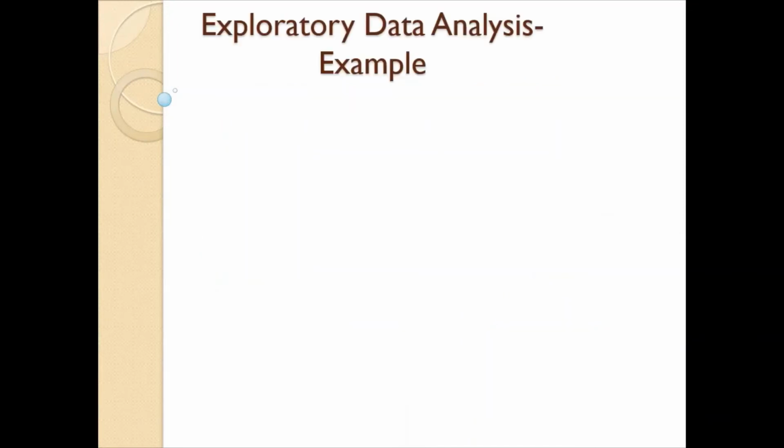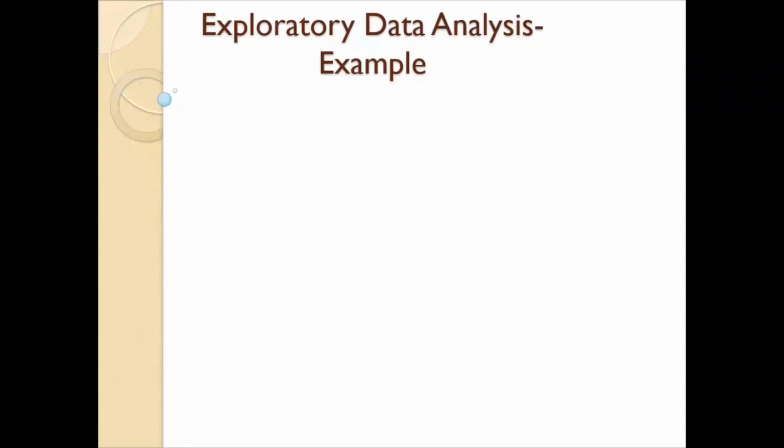Now we know understanding data is important. In exploratory data analysis, we generally draw graphs and charts and try to understand the characteristics of the data. In univariate analysis, we try to understand data in a single column. In bivariate analysis, we try to understand relationship between the two columns. Below is an example of univariate data analysis.